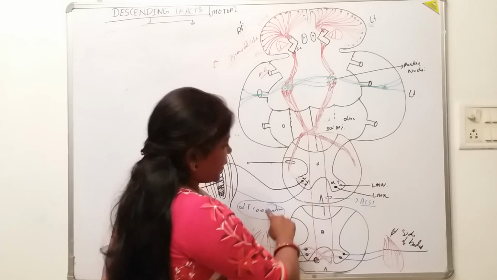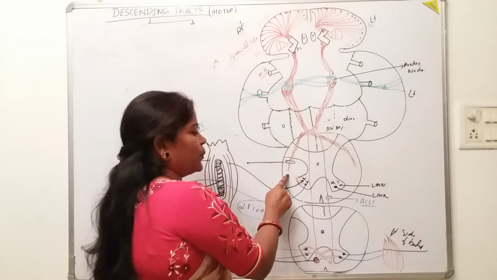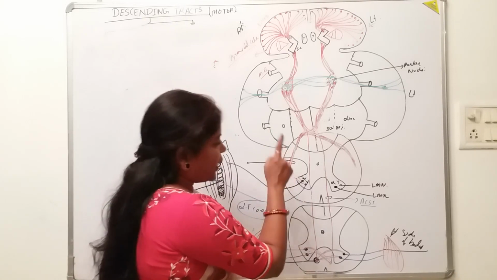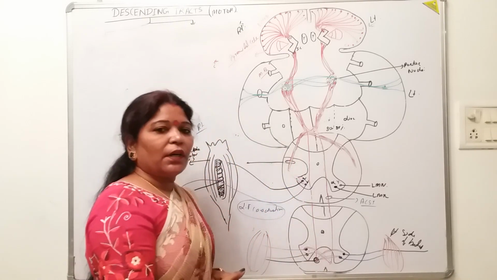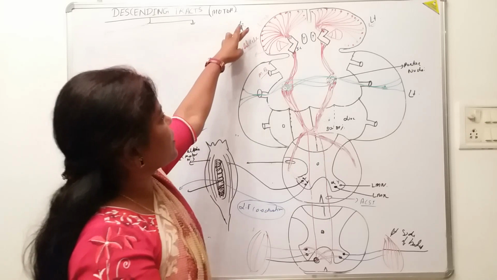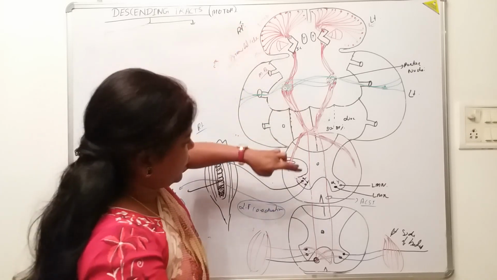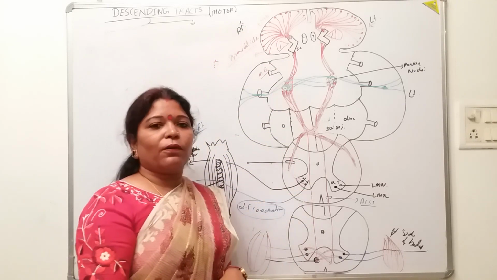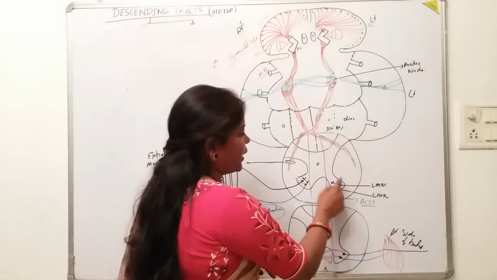So the crossed fibers of the lateral corticospinal tract will synapse with the lower motor neuron, because these were the axons of the upper motor neuron. The lower motor neurons are the alpha and the gamma.